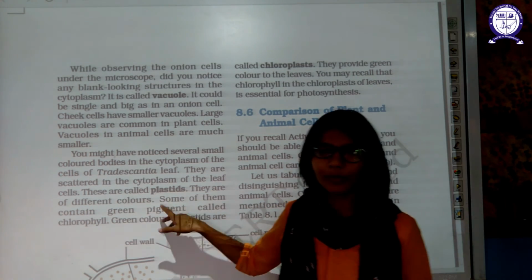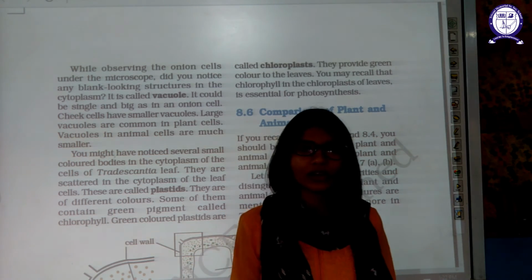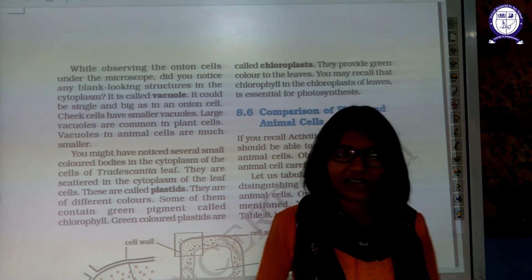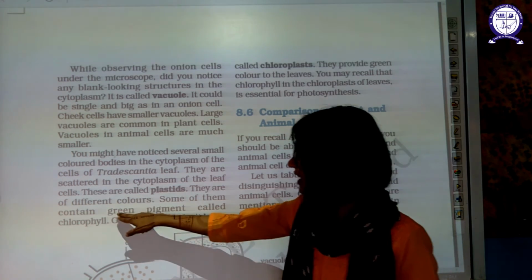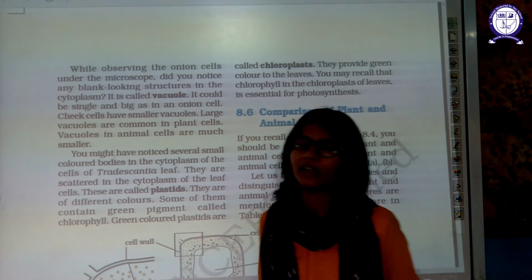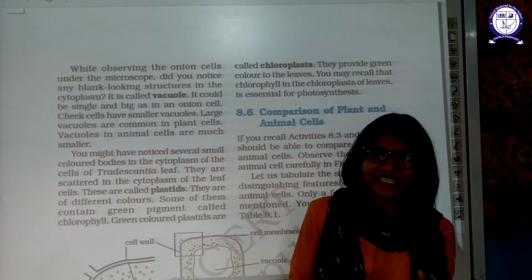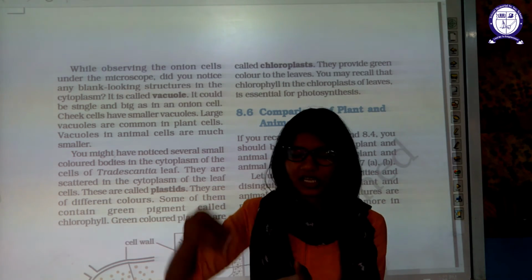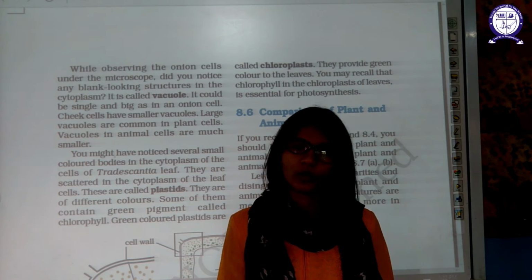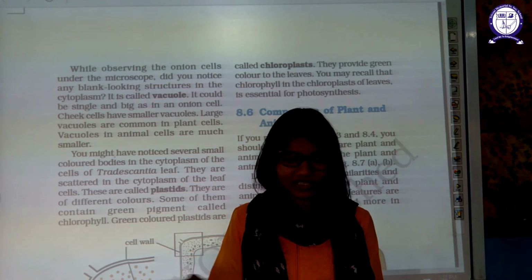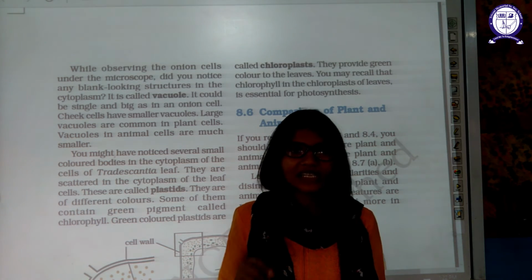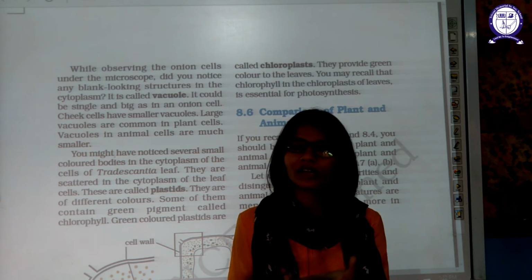Plastids are present in plant cells only. They are absent in animal cells. They are of different colors. Some of them contain the green pigment called chlorophyll. Plastids are like utensils in which pigment is present. The color of the pigment gives plastids different colors. For example, if the pigment is green, the plastid will look green.